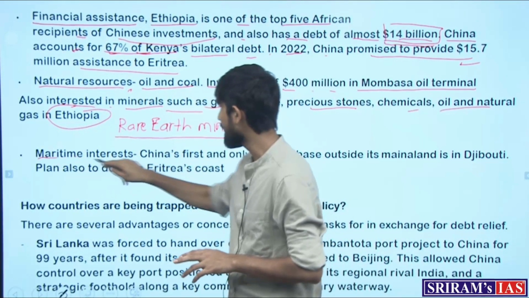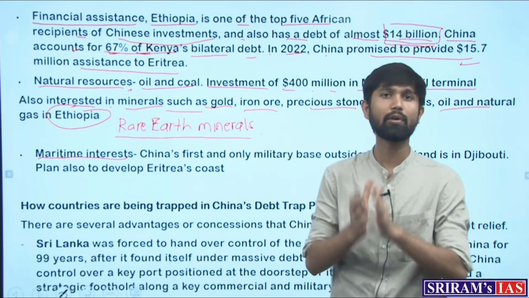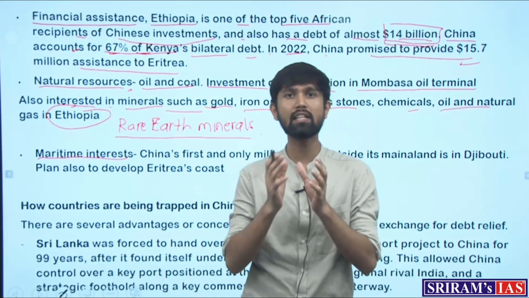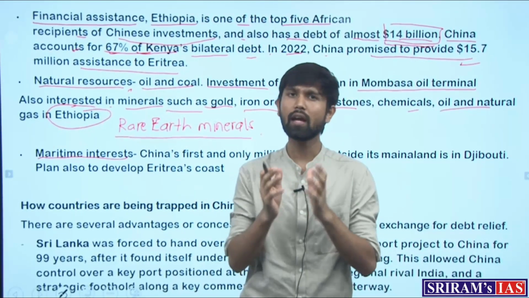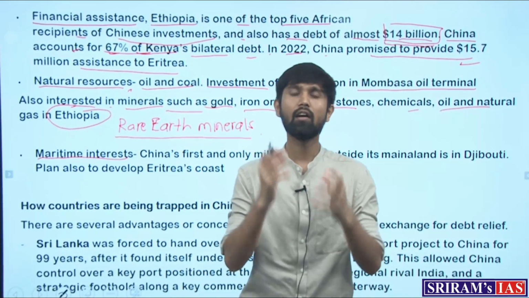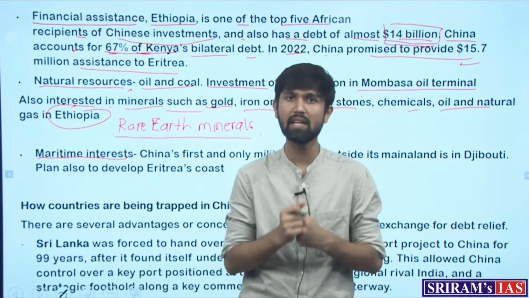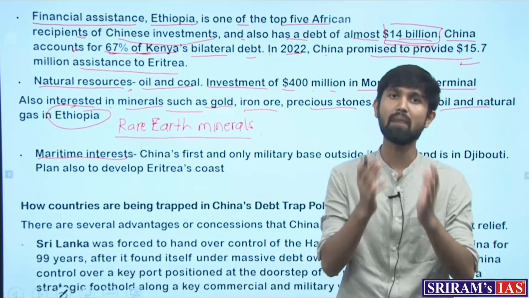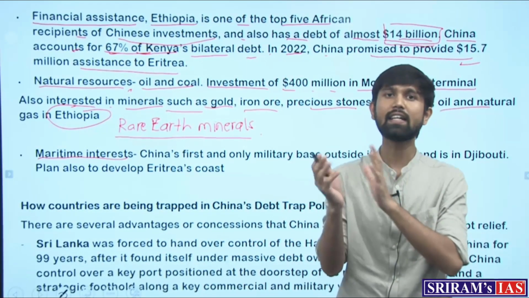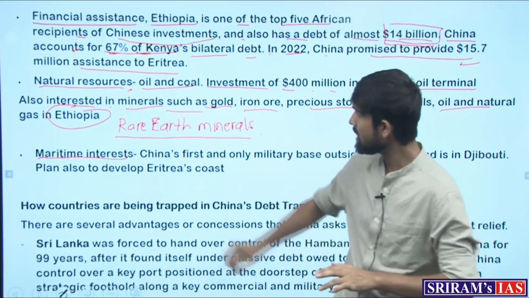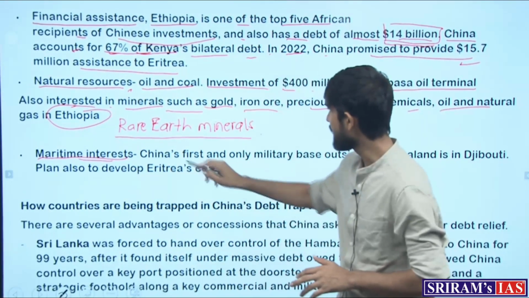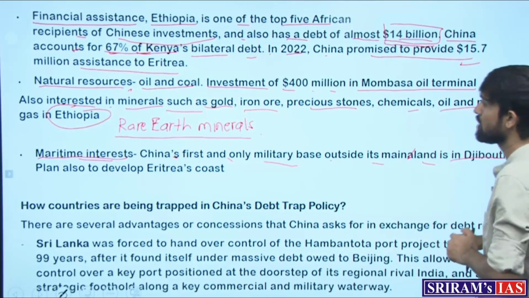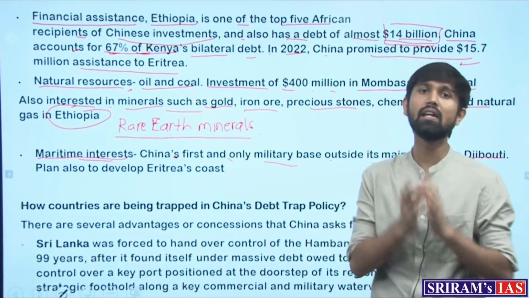Then fourth is the maritime interest. Now this becomes one of the most important factors for China, where we have been looking at its expansionist policies, where using its increasing economic clout and power, it wants to take over and establish its stronghold over a lot of places in the world order, and with that it wants to secure its place in the maritime regions. That is why it keeps engaging with a lot of countries. Similarly, with respect to the African coast, China's first and only military base outside its mainland is in Djibouti. So this is a significant development.